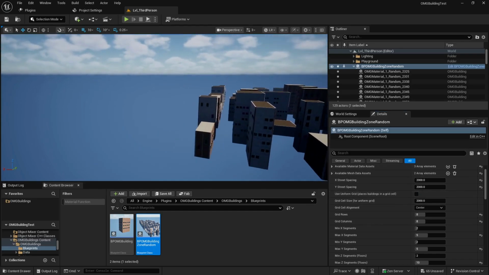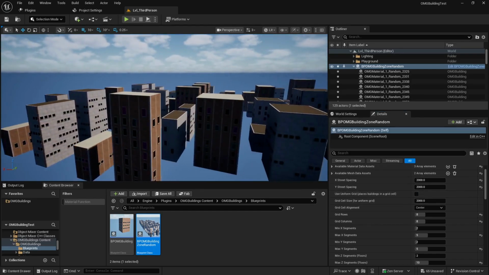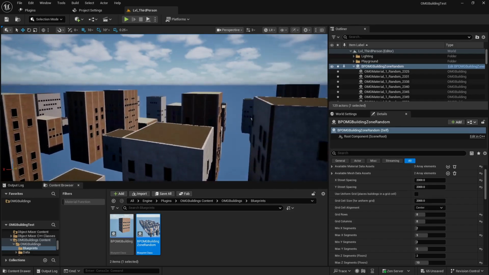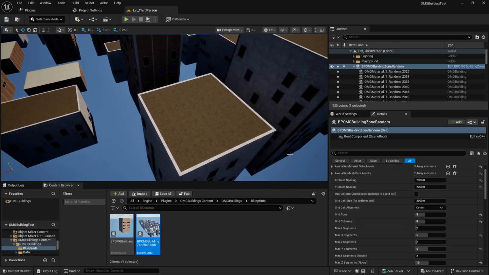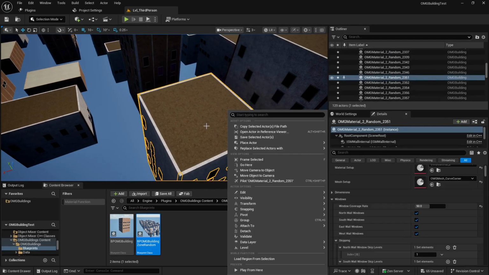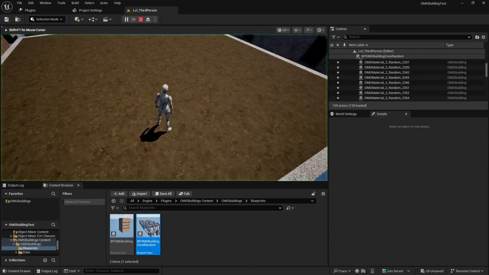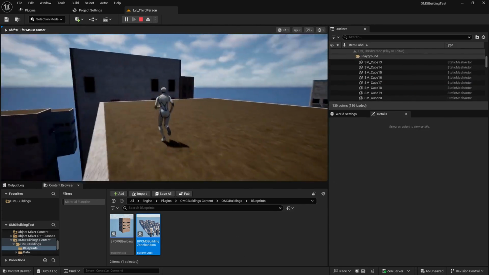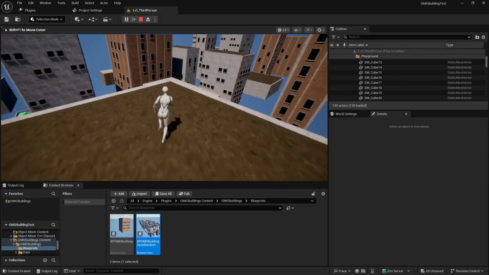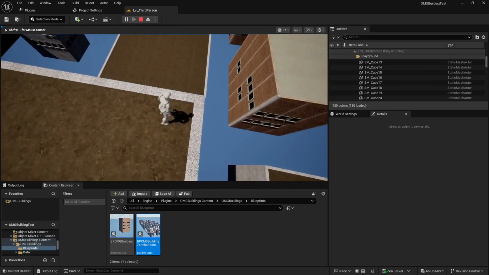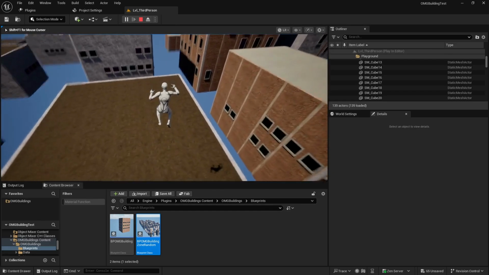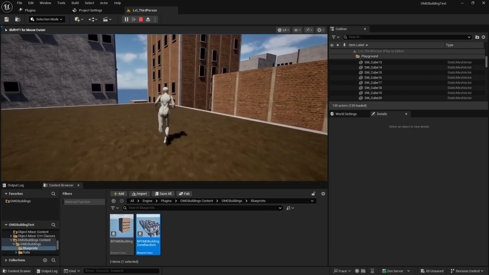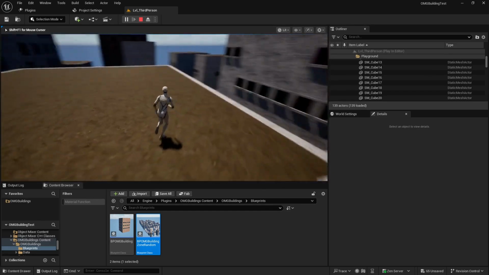You can set it in such a way that you end up with continuous buildings along one axis, say the y-axis, and just have the roads on the x-axis, which is good for blocks. If you play, you can see that obviously the buildings are a good size already, but you can make them as big or small as you want. Let's go for it. So yeah. There we are. Now you can see the windows.